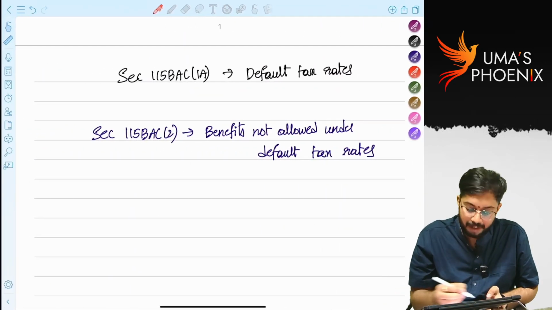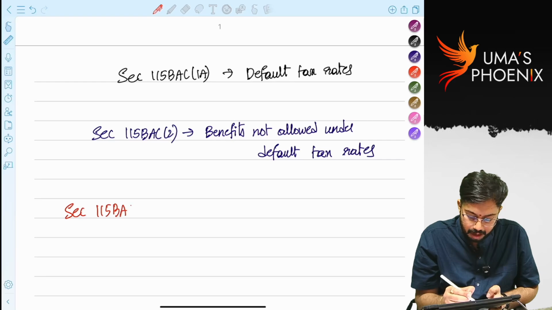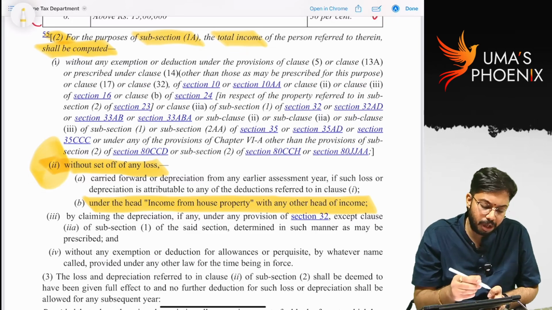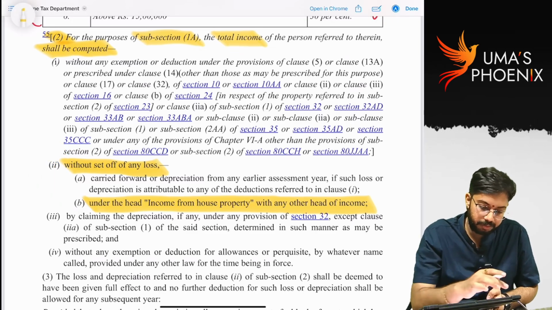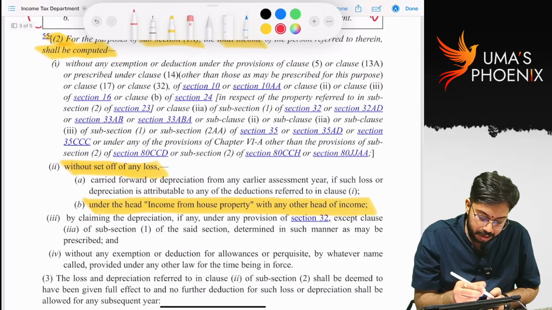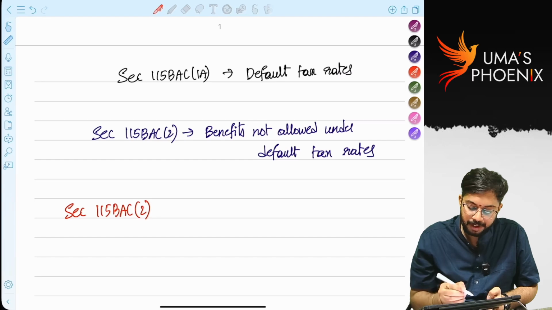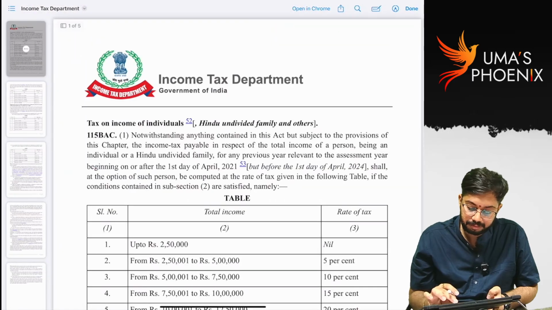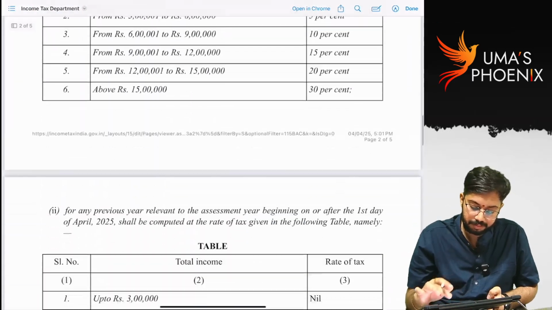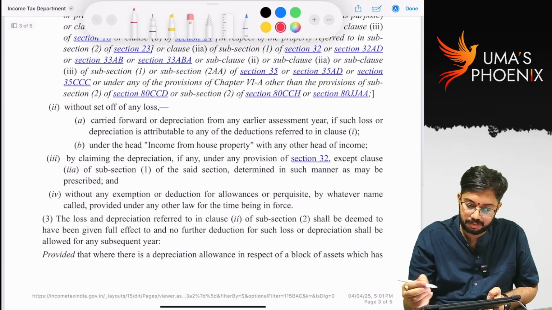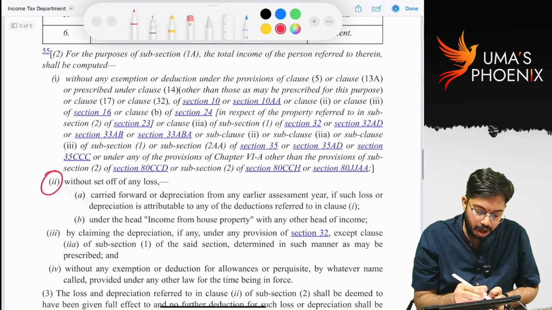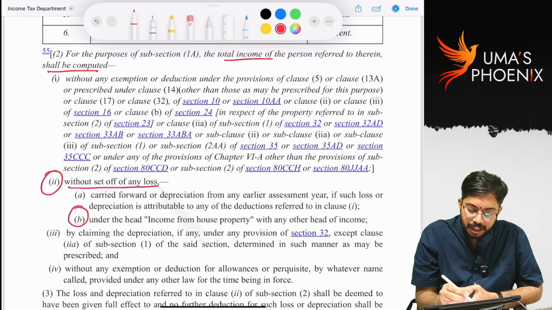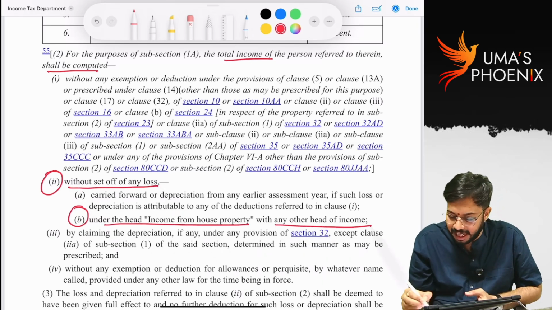That means section 115BAC subsection 2, clause 2, sub-clause B says that total income shall be computed without set off of any loss under the head house property with any other head of income.